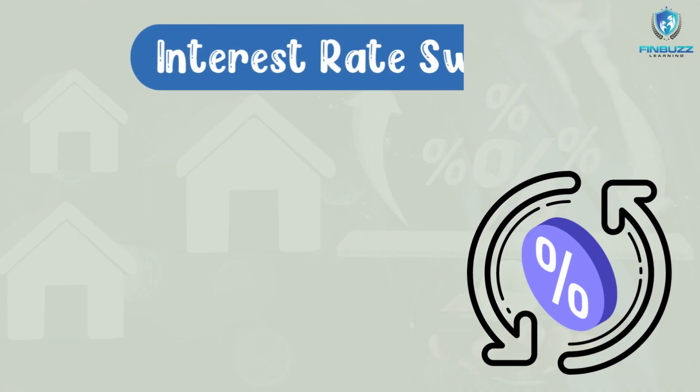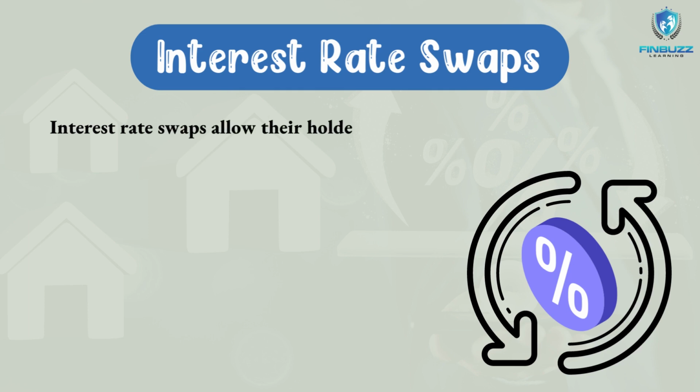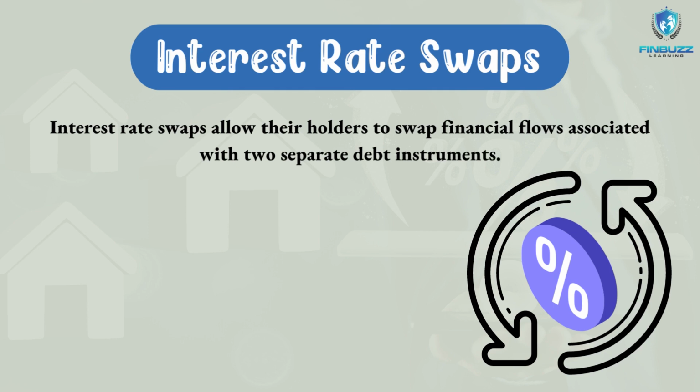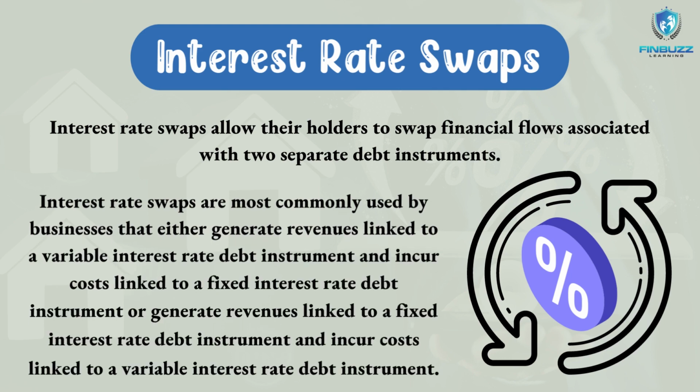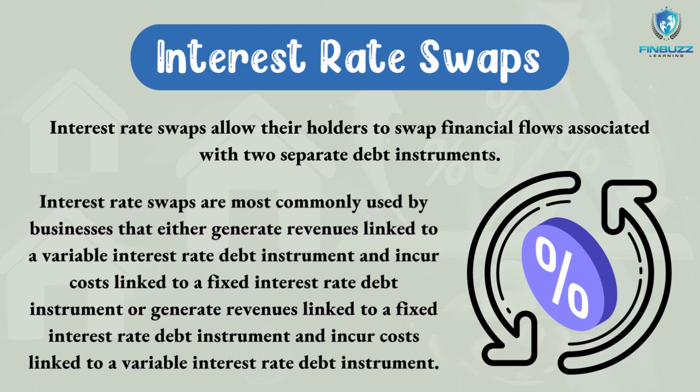The first type of swap is the interest rate swap. An agreement between two parties to exchange interest payments is known as an interest rate swap. Interest rate swaps allow their holders to swap financial flows associated with two separate debt instruments. Businesses that incur costs linked to a fixed interest rate debt instrument or generate revenues linked to a variable interest rate debt instrument are the most likely to use interest rate swaps.